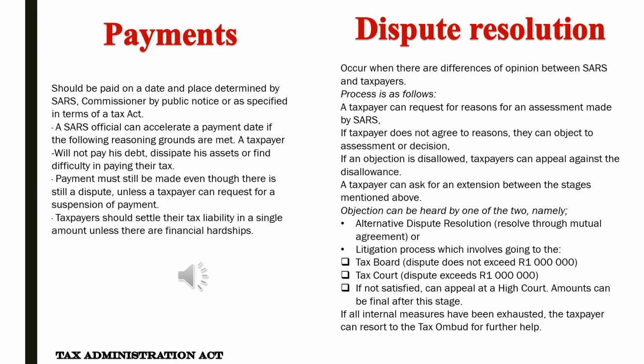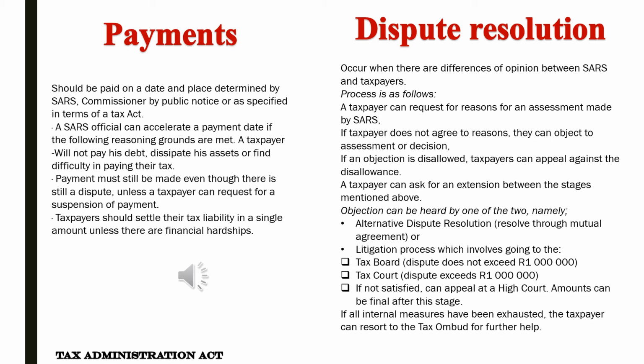Good day. I'll be taking you through the last three topics, namely payments, dispute resolution, and recovery of tax. Payments. Payments should be made on a date and place determined by SARS, commissioned by public notice, or specified in terms of the Tax Act. A SARS official can accelerate a payment date if the following reasonable grounds are met. A taxpayer will not pay his debt, dissipate his assets, or find difficulty in paying the tax.